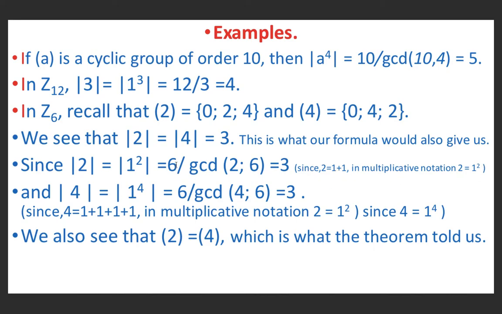So here n is 6 and k is 2. The greatest common divisor of 2 and 6 is 2. So 6 divided by 2 is equal to 3. So order of 2 is 3.